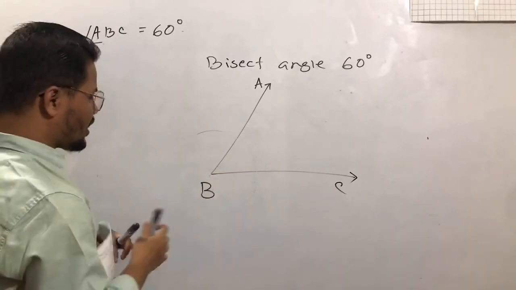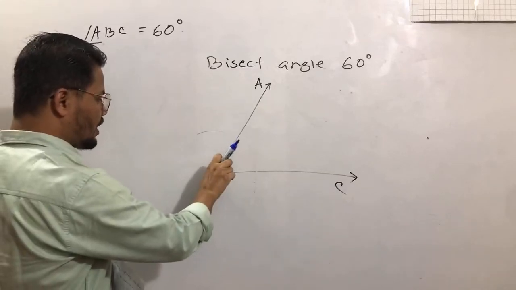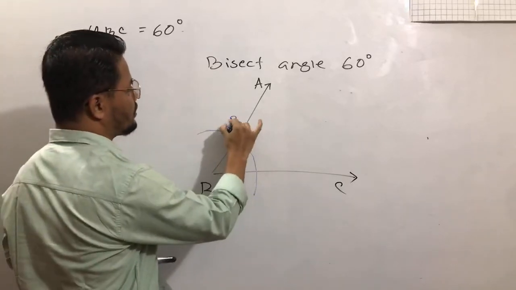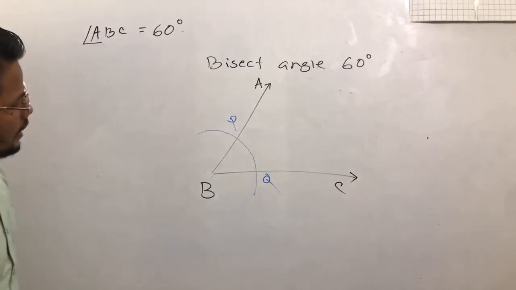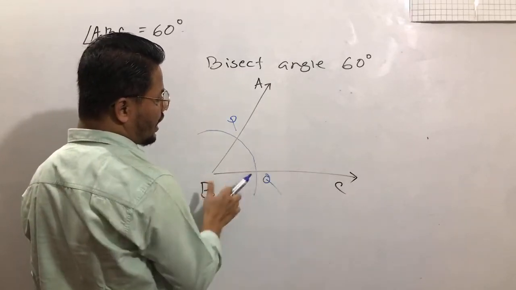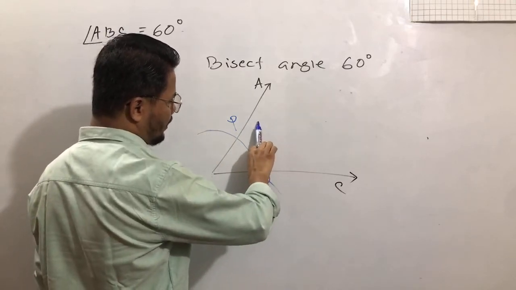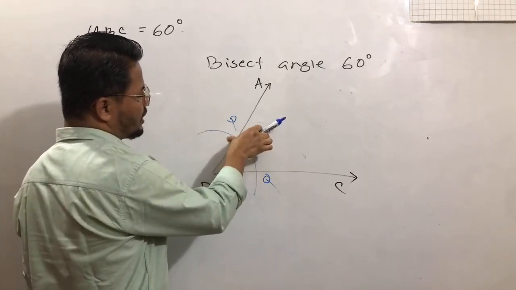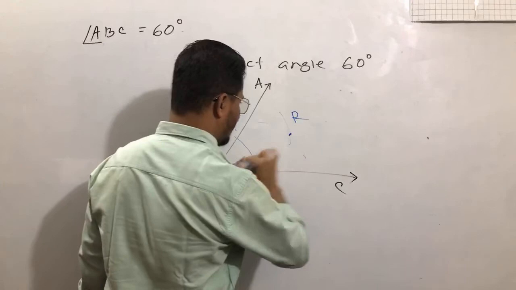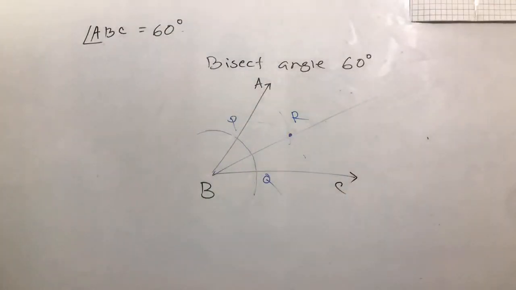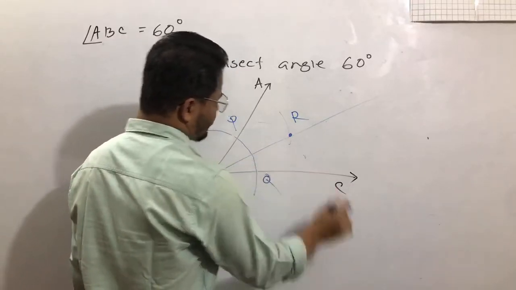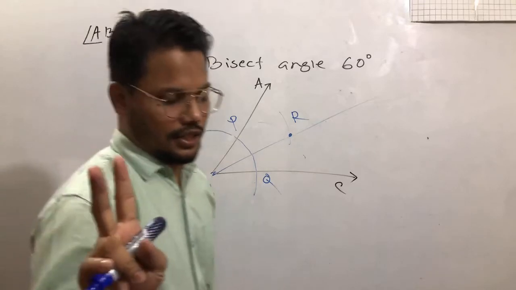Placing the pointer at B, taking any suitable radius, draw an arc inside the angle, which is P and Q. Now, placing the pointer at Q, taking a radius greater than half of PQ, draw an arc inside the angle. With the same radius, placing the pointer at Q, draw another arc. The two arcs intersect each other, and now join this one, and this is the bisector of the angle. So, dear students, just follow these 3 steps successively.